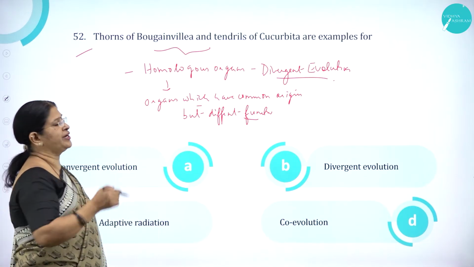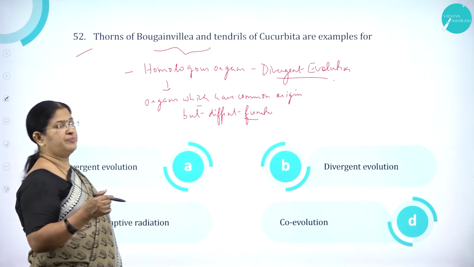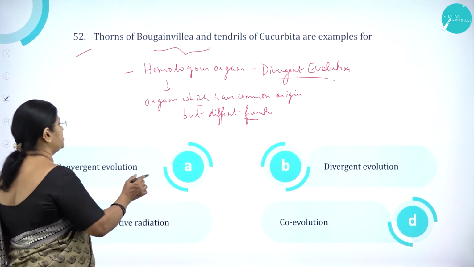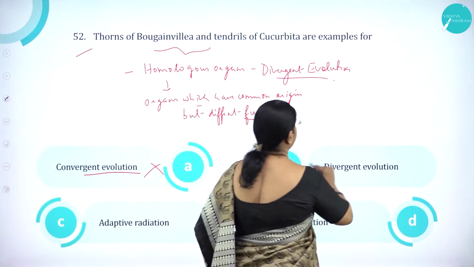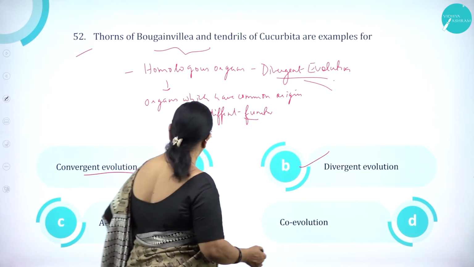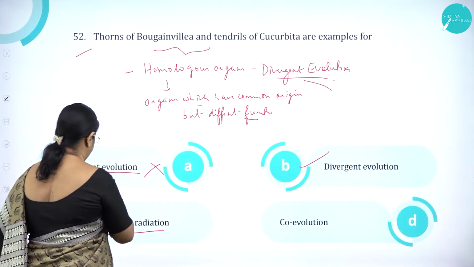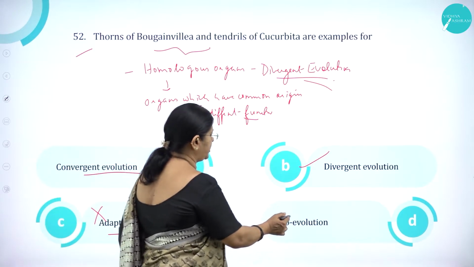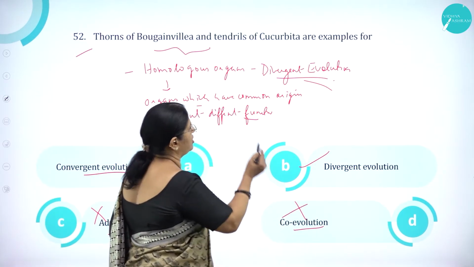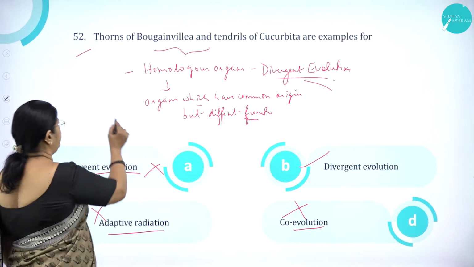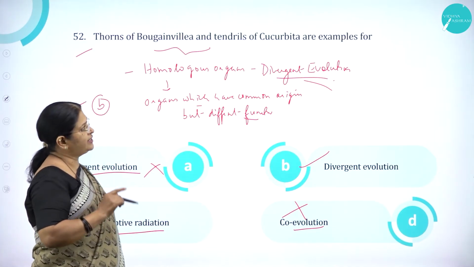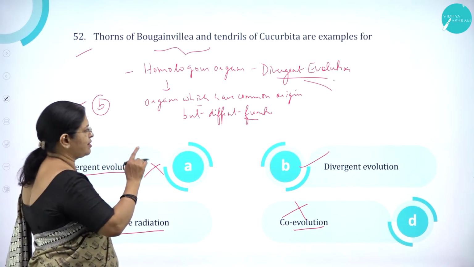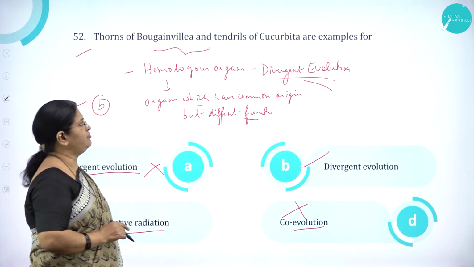So thorns of bougainvillea and tendrils of cucurbita are examples for option A, convergent evolution, wrong. Option B, divergent evolution, as I said, is correct. Then option C, adaptive radiation, is wrong. And option D, co-evolution, is wrong. So option B is correct. Thorns of bougainvillea and tendrils of cucurbita are examples for divergent evolution.